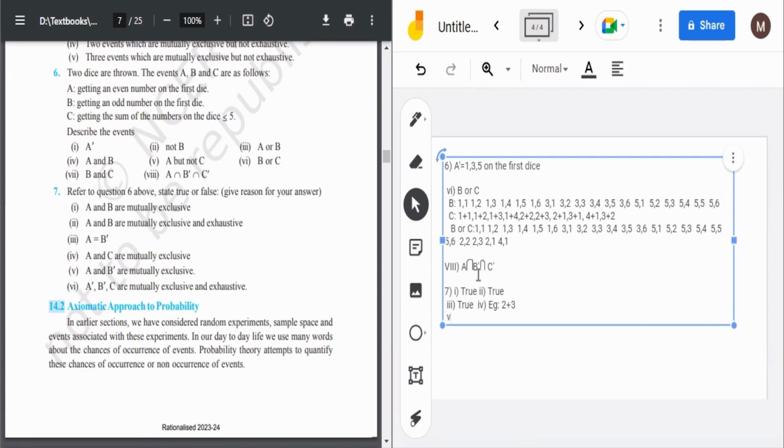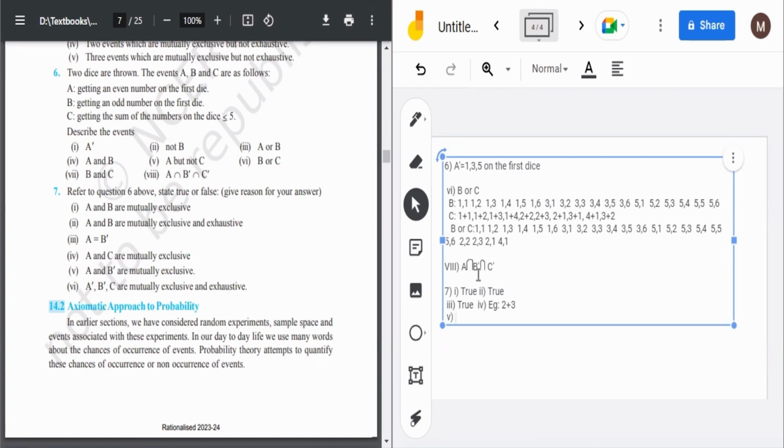Then in the fifth part it is saying A and B dash are mutually exclusive. See, how can it be done? We have A, getting an even number on the first die. We have B dash, which is again getting an even number on the first die. So they are not mutually exclusive.